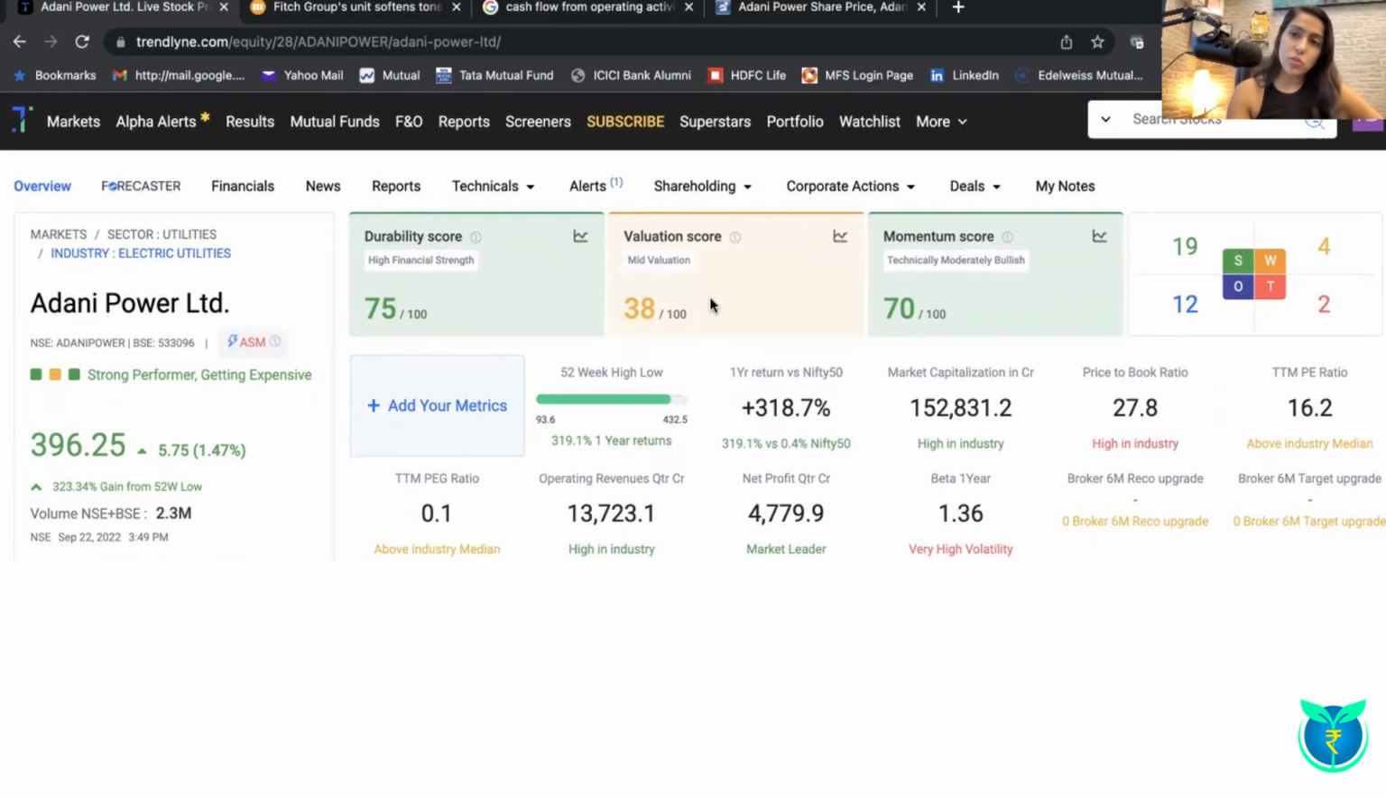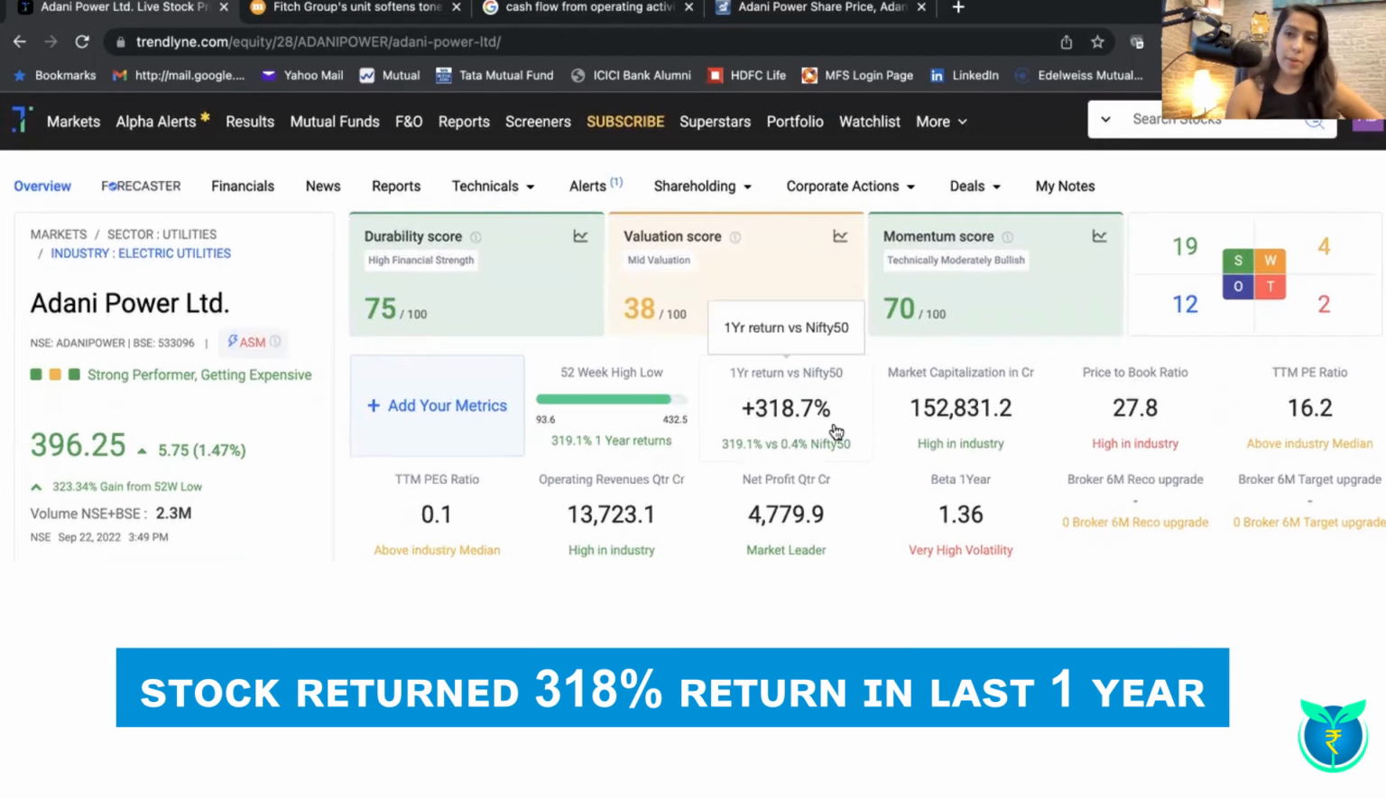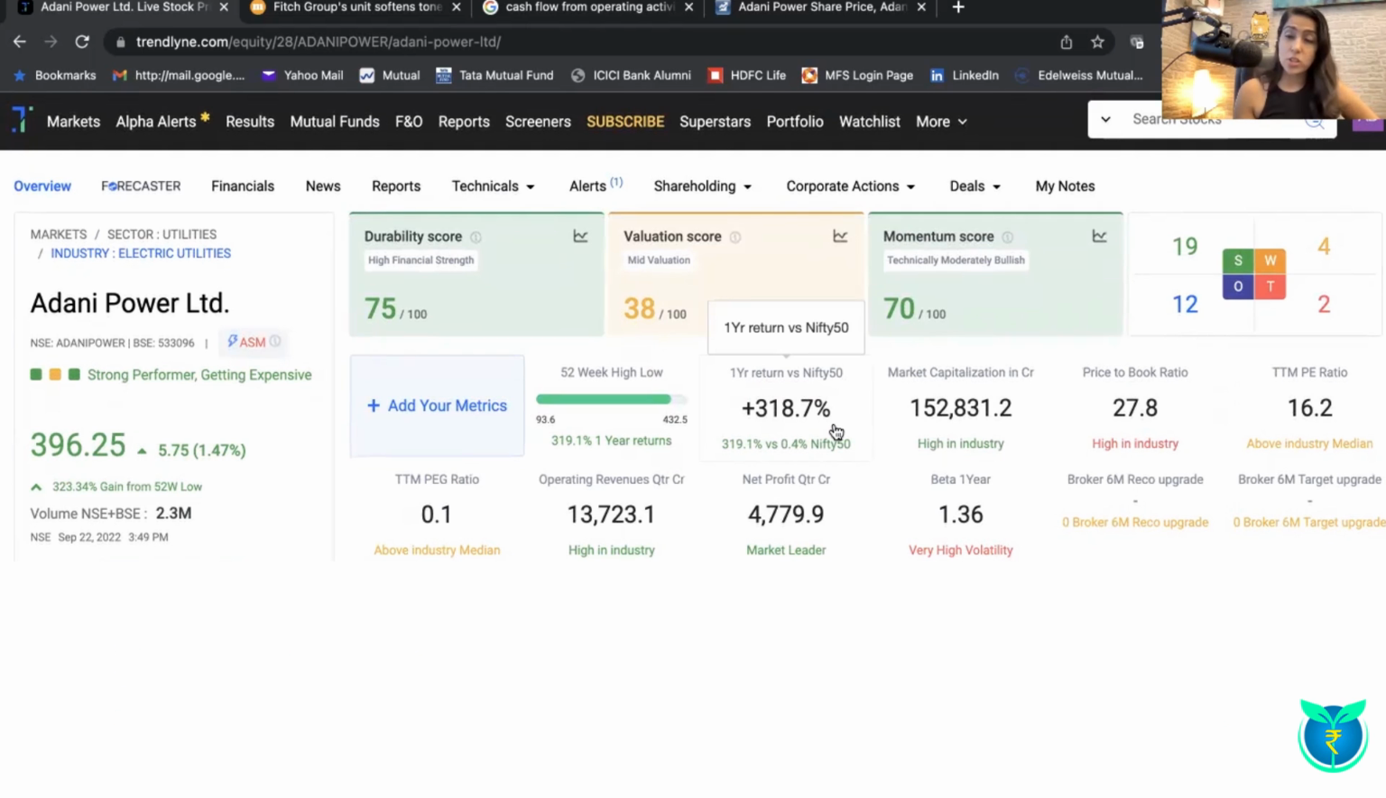And this is probably because of the fact that the stock price has given 318% returns in the past 1 year. Still, when you compare it to various other companies, the valuation or the price to earnings ratio is still fairly reasonable. Now, valuation is indicated by the price to earnings ratio, which simply means how much is an investor willing to pay for 1 rupee of earnings of the company.